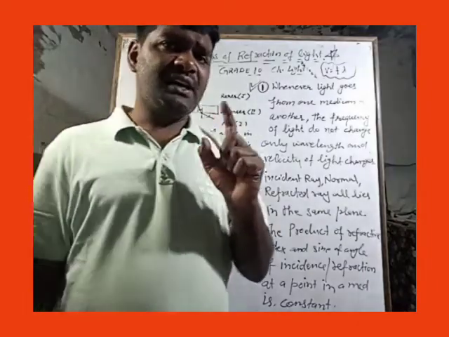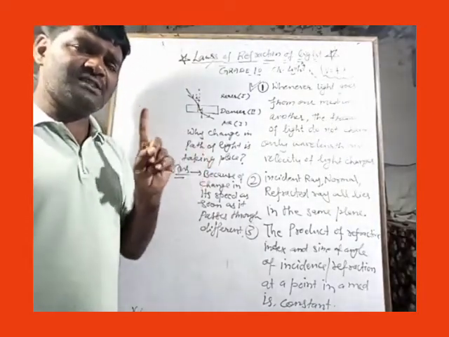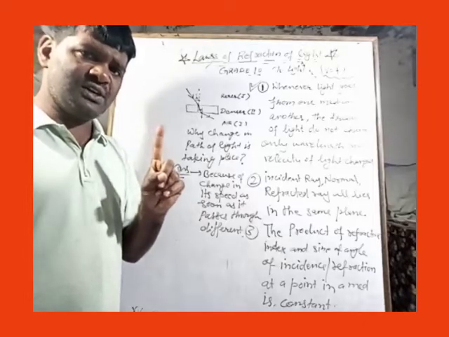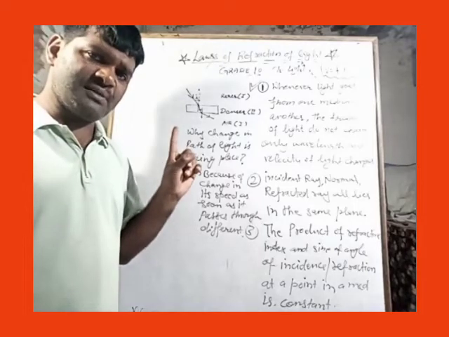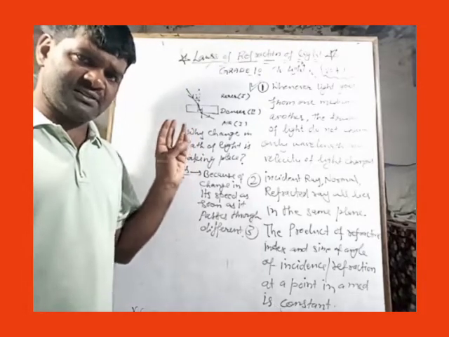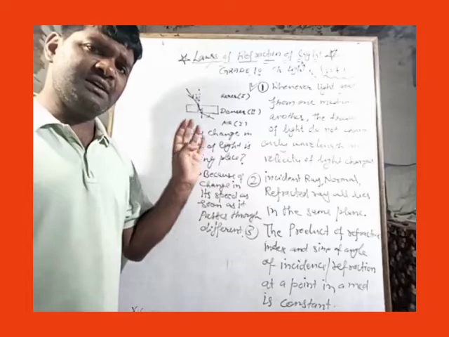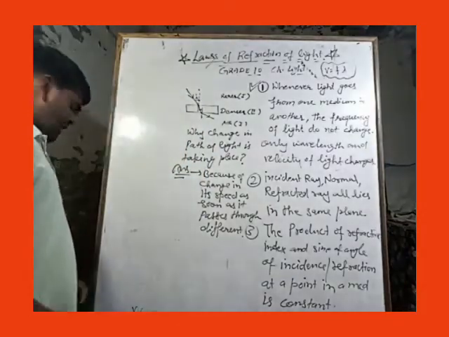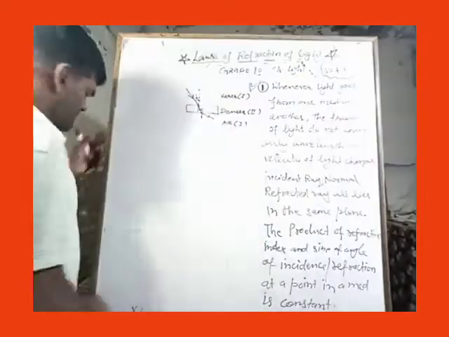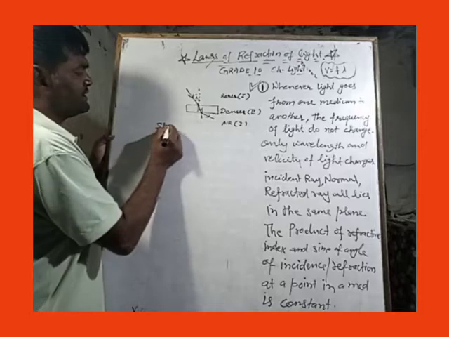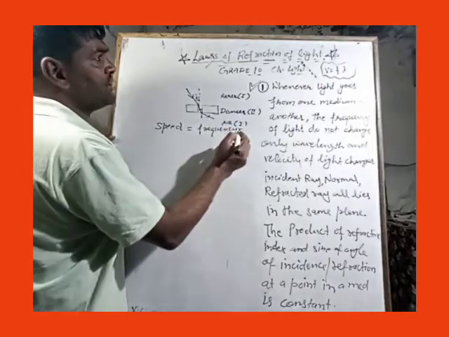So my dear student, in case of refraction of light, when we talk about frequency, the frequency of light does not change. It is the permanent characteristic of light while passing through different mediums. So what may change? Speed may change, and that change in the speed causes bending in the path of light, and the wavelength of light may also change. I hope you are well familiar with the relation: speed is equal to frequency into wavelength.